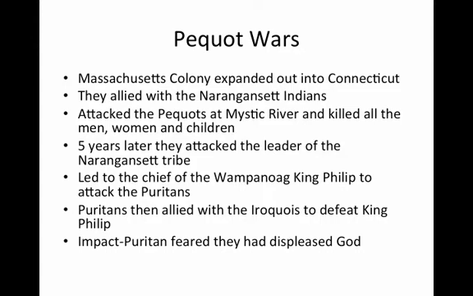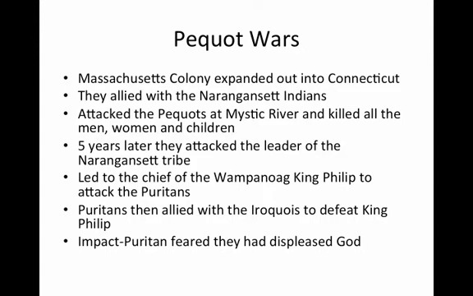The Pequot Wars. The Massachusetts colony expanded out into Connecticut. They allied with the Narragansett Indians and eventually attacked the Pequots at Mystic River. They did a massacre that killed all the men, women, and children. Any survivors were sold off into slavery.